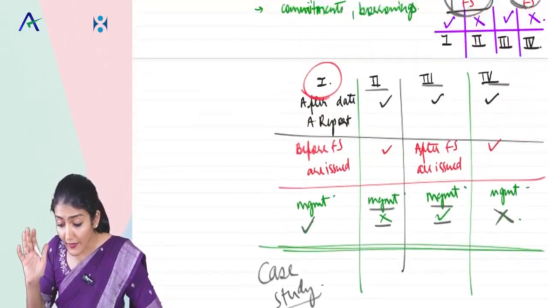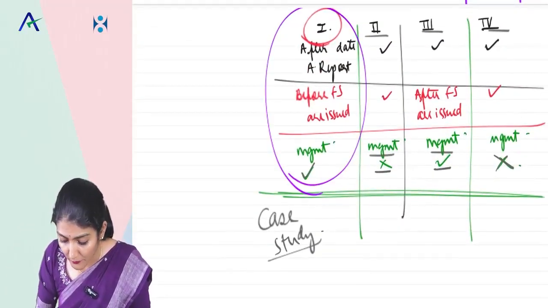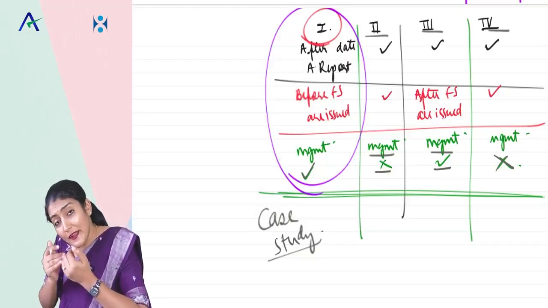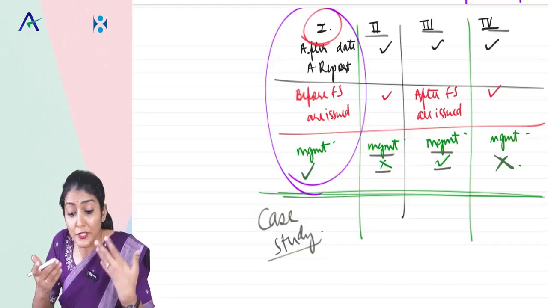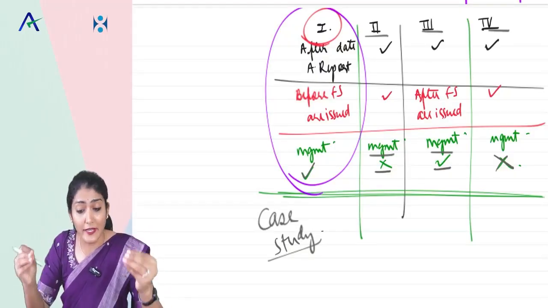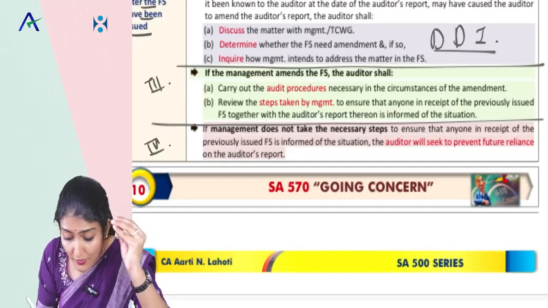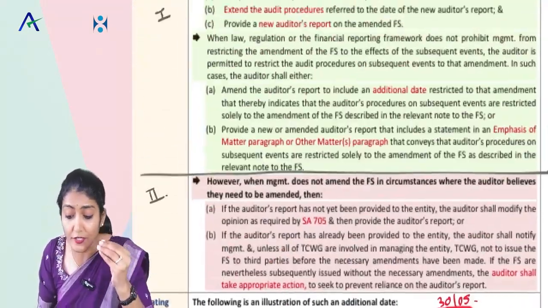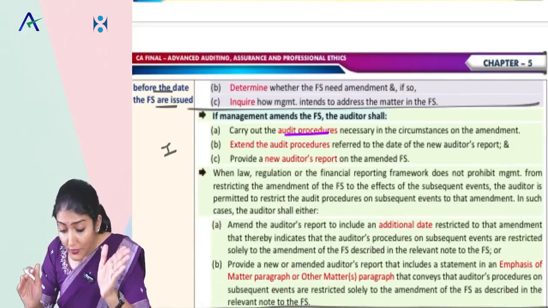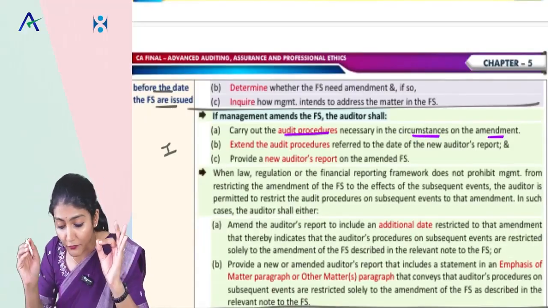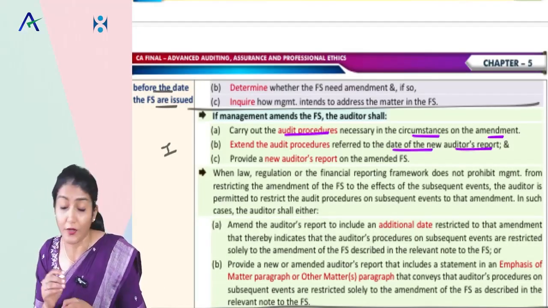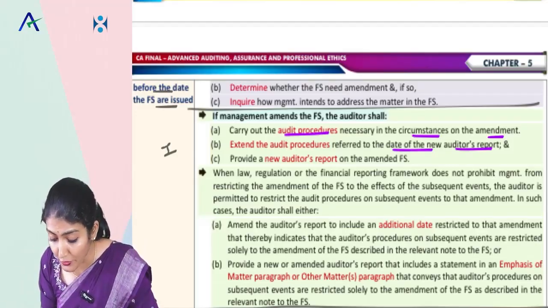Okay, right. So the case studies in the exam are mainly coming from situation 1, which is after the date of the audit report, before the financial statements are issued, and the management agrees to amend. So management says, yes CA, we are going to take that amalgamation entry. You will perform the audit procedures only restricted to that amendment. Are you going to do the entire audit again? No. Audit procedures in the circumstances of the amendment. Extend these audit procedures up to the date of the new audit report, and then you have to issue a new audit report.